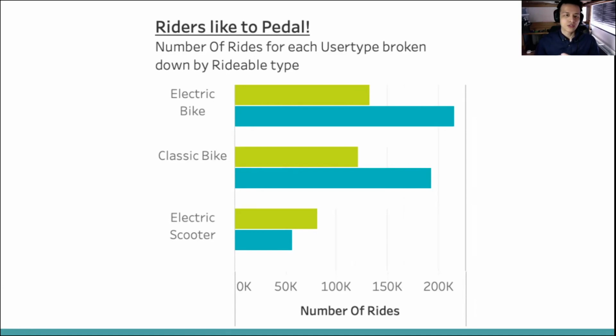It should be noted though that despite the electric scooter being such a rarity in our dataset, it has revealed a very interesting pattern. You see, when we look at all three groups of rideable type, casuals fall short compared to members, apart from the electric scooter. Remembering that the members are the primary source of our data and that casuals make only a third of it, the fact that casuals outweigh members on the electric scooter in particular is very interesting.